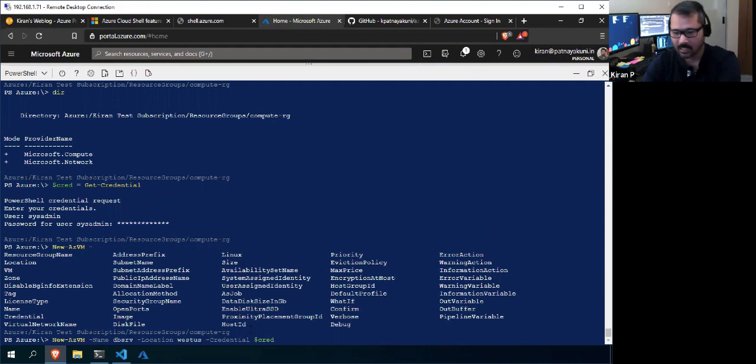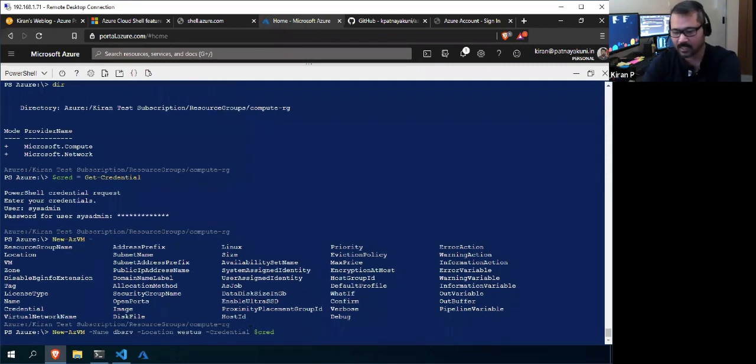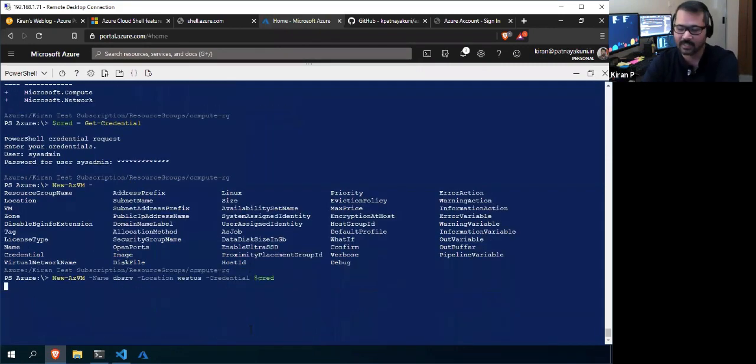That's it. I don't need to give anything else. Everything takes default parameter values, and it will create a brand new virtual machine with the name DBSRV in West US location using the credentials I've supplied. It will take hardly a minute or so.